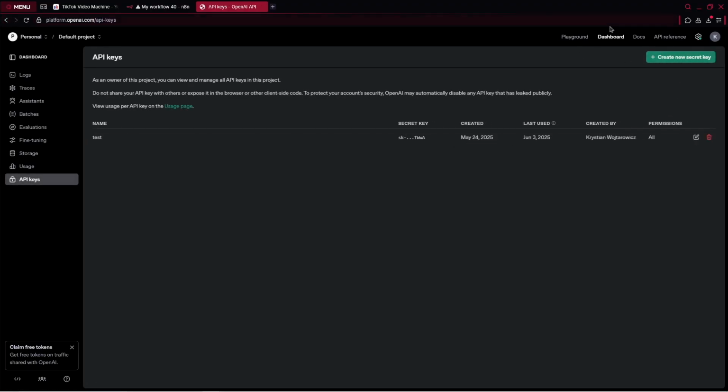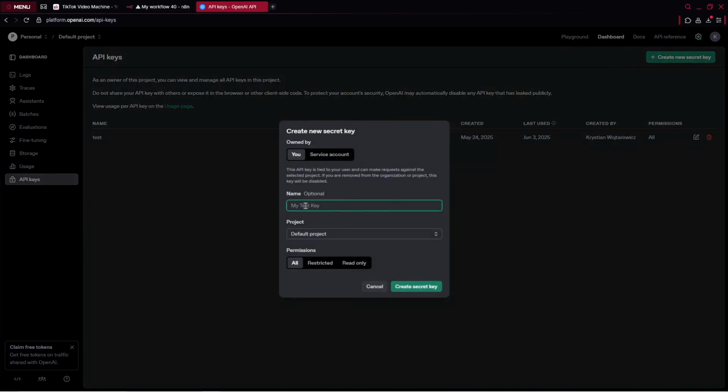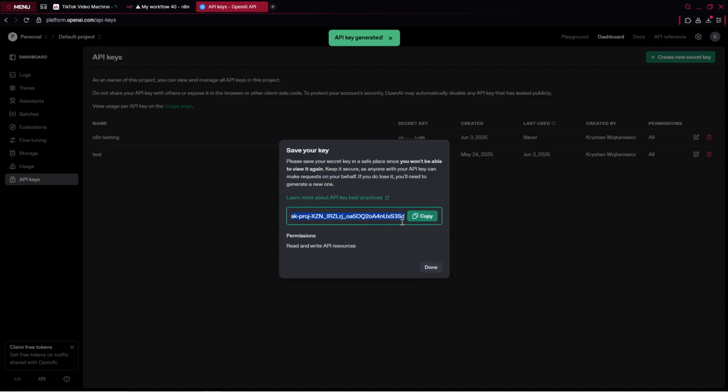Let's click here. And there, you should have your dashboard. You should have your account. So you can create your API keys right there. So click on create new secret key, and there give it a name. For example, n8n testing, and there just create secret key. As you can see, when I do this, I've got my key.